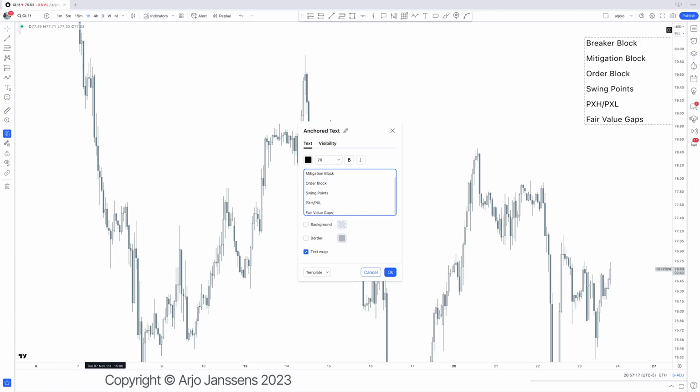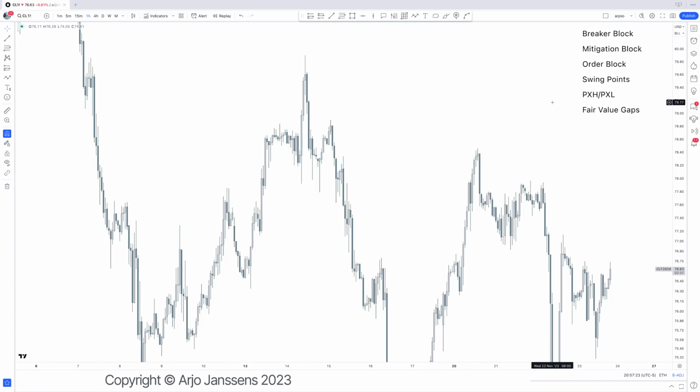Now, right here, we need to understand these different PD arrays and why we use them and how we use them. So every PD array has a different function in the market. The way the market functions is the market either delivers towards fair value or is taking some kind of liquidity. That probably won't make a lot of sense right now, but that is how the market functions overall. That is a general rule of thumb that we use on how the market functions. That will make a lot more sense once I explain the different PD arrays. So let's start off with a breaker.